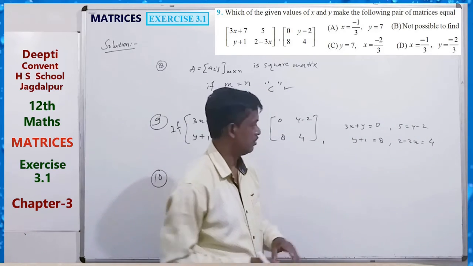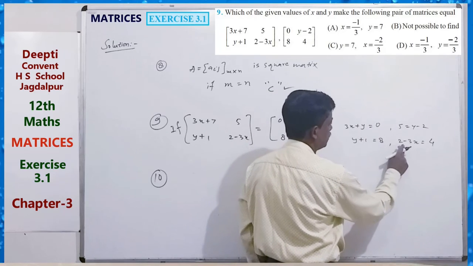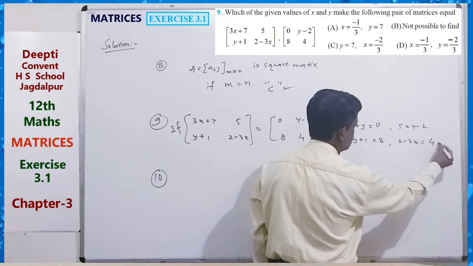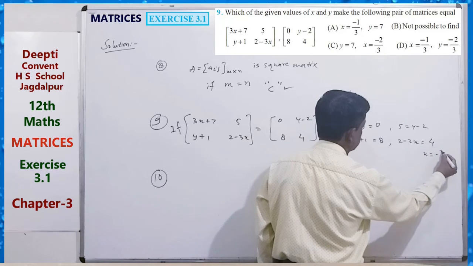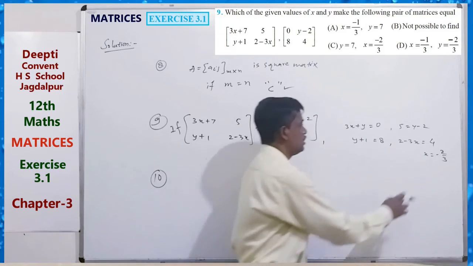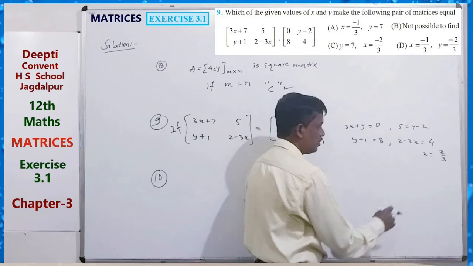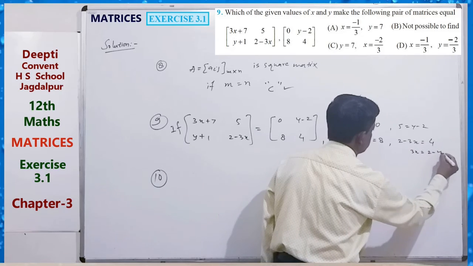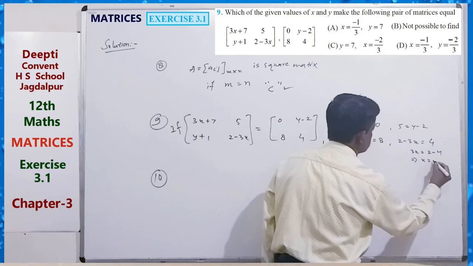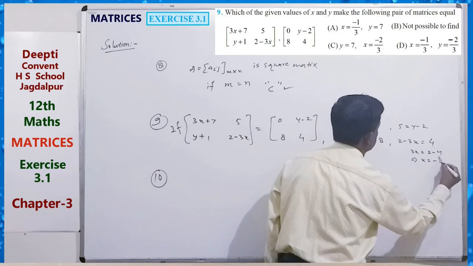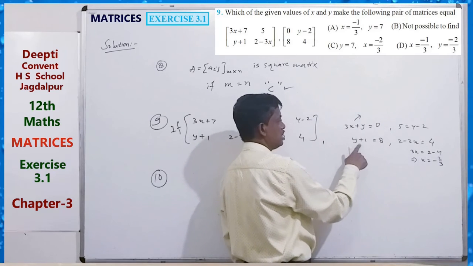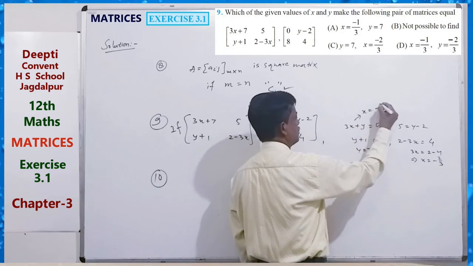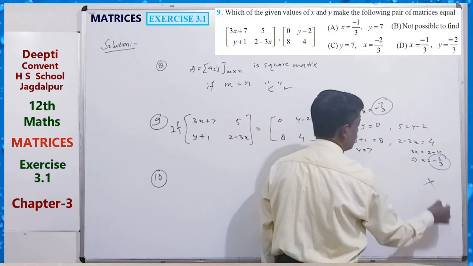Here y equals 7. From 3x plus 7 equals 0, x equals minus 7 by 3. From 3x equals 2 minus 4, x equals minus 2 by 3. So these two values of x are not equal.